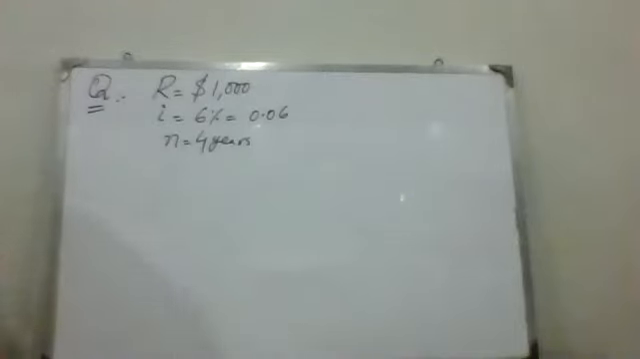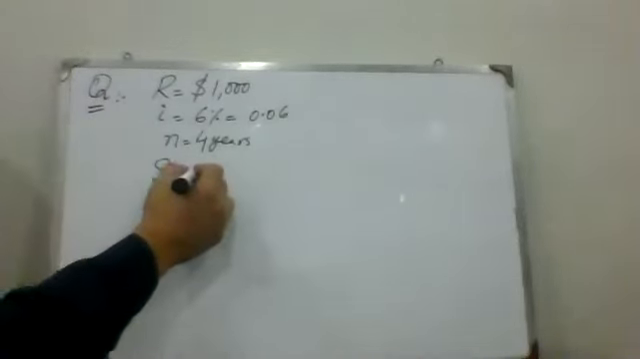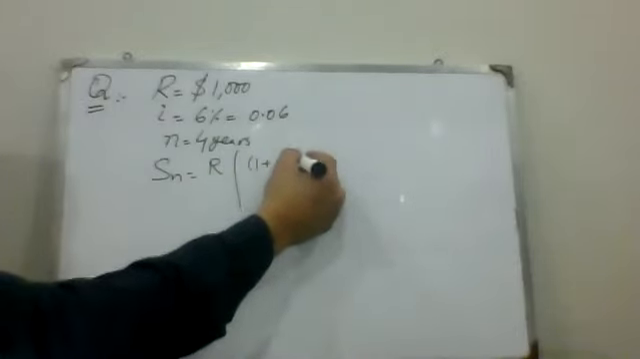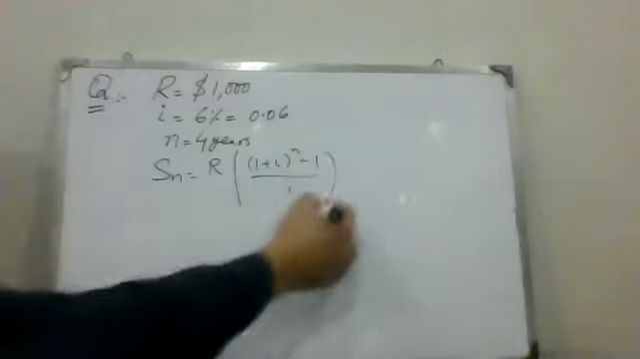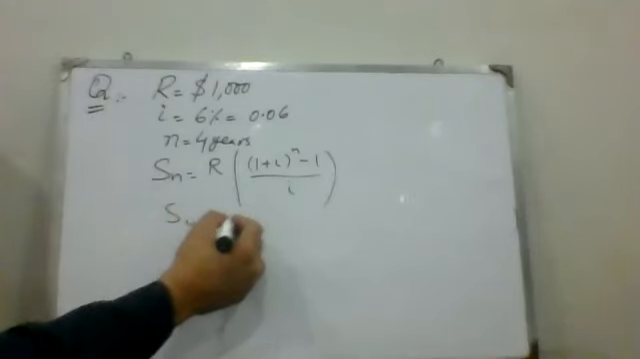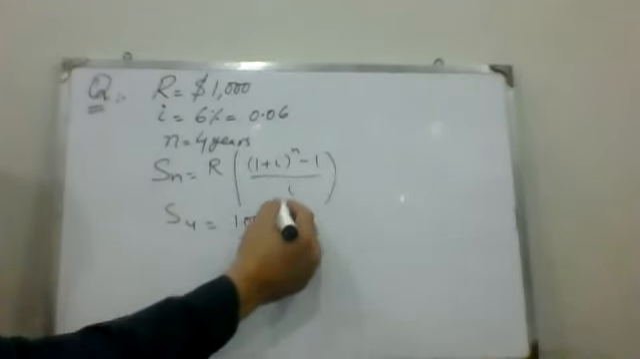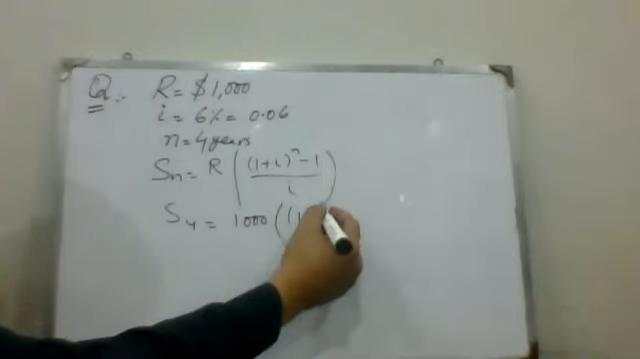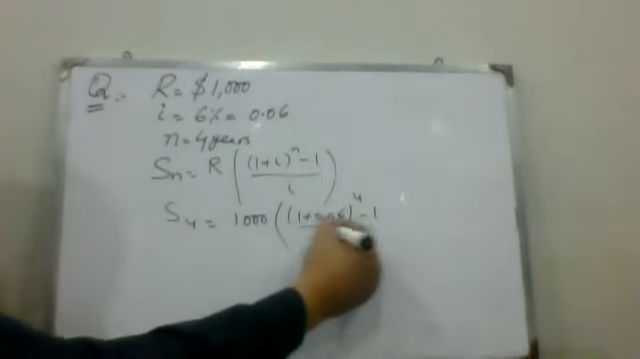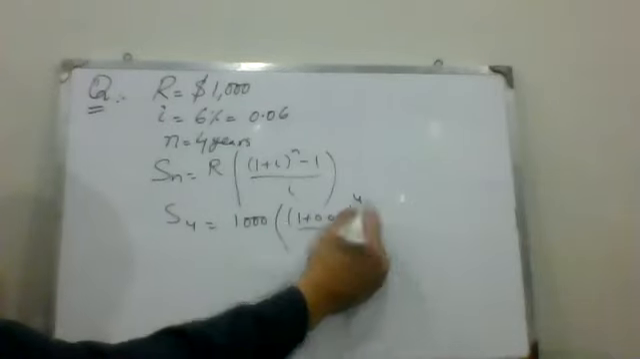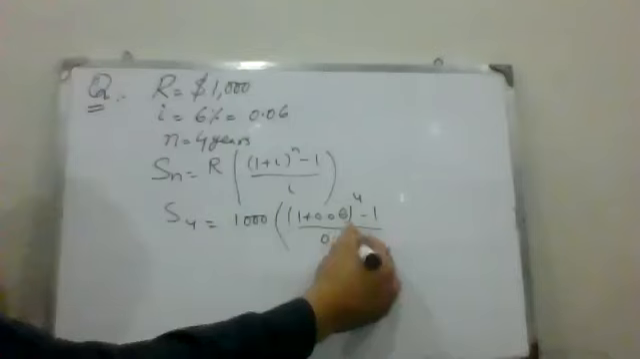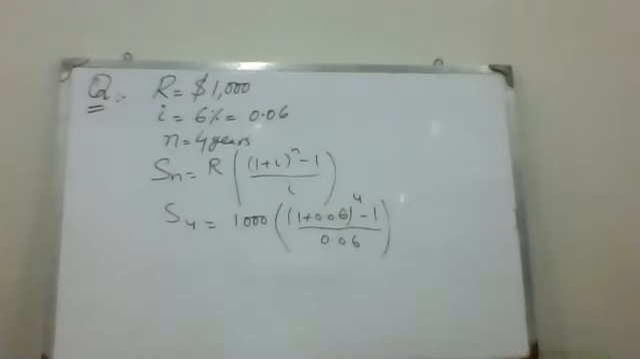So now using that formula, Sn is equal to R times (1 plus I) whole power n minus 1, divided by I. Here n is 4, for 4 years, R is 1000, and 1 plus I means 1.06 whole power 4 minus 1, divided by 0.06. Now calculate this one and tell me the answer.